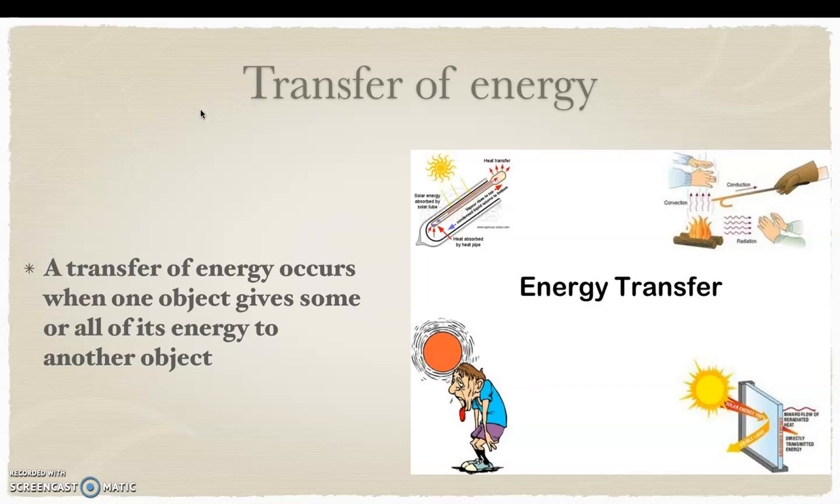So how does transfer of energy occur in bowling? When you roll a ball, let's say you have a bowling ball, the ball itself has what? Kinetic energy. When the ball hits the pins, the kinetic energy that the ball had is transferred to where? To the pins, because the pins will be flying around.